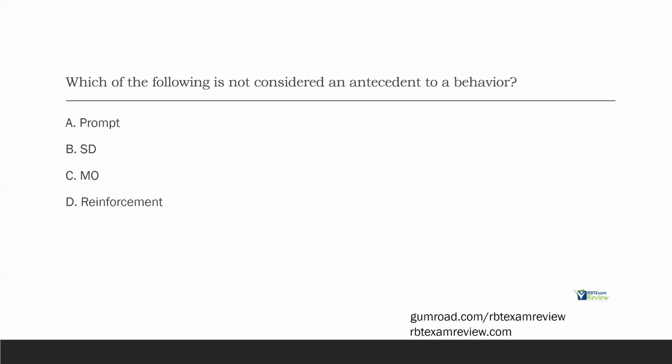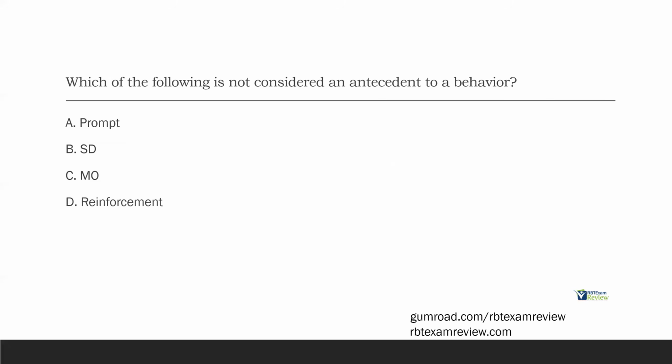So A, prompt. Is a prompt an antecedent? Absolutely. A prompt occurs before a behavior. B, SD. Is an SD an antecedent? Absolutely. The SD is probably the most well-known type of antecedent, right? And evokes that behavior. C, MO. MOs come before the SDs and the prompts, so it's definitely an antecedent.